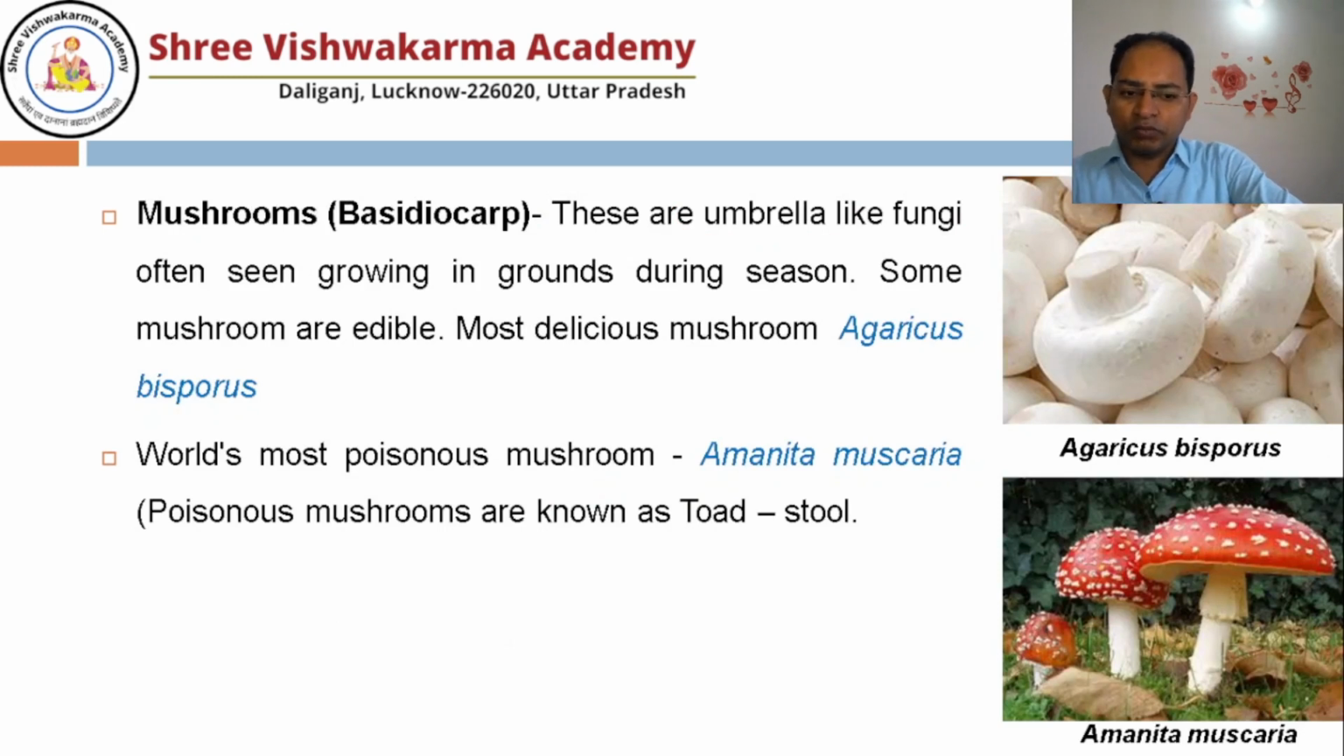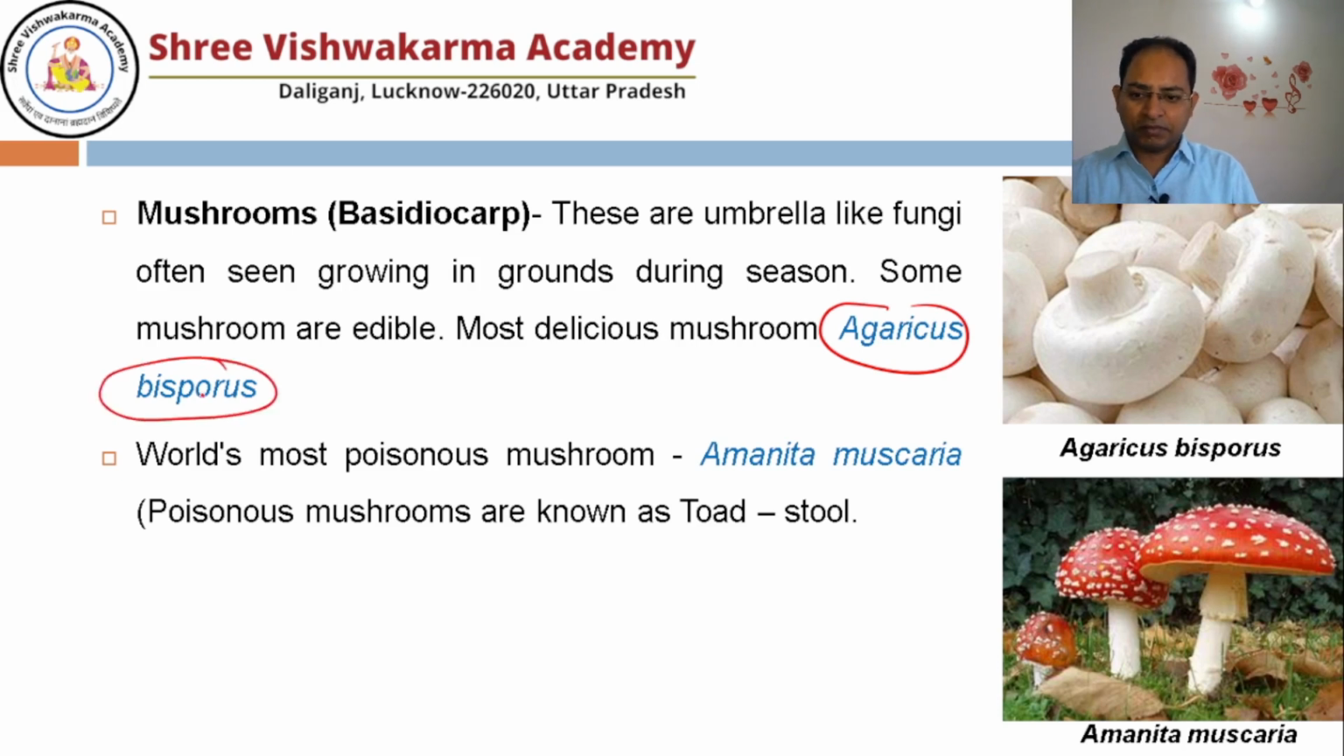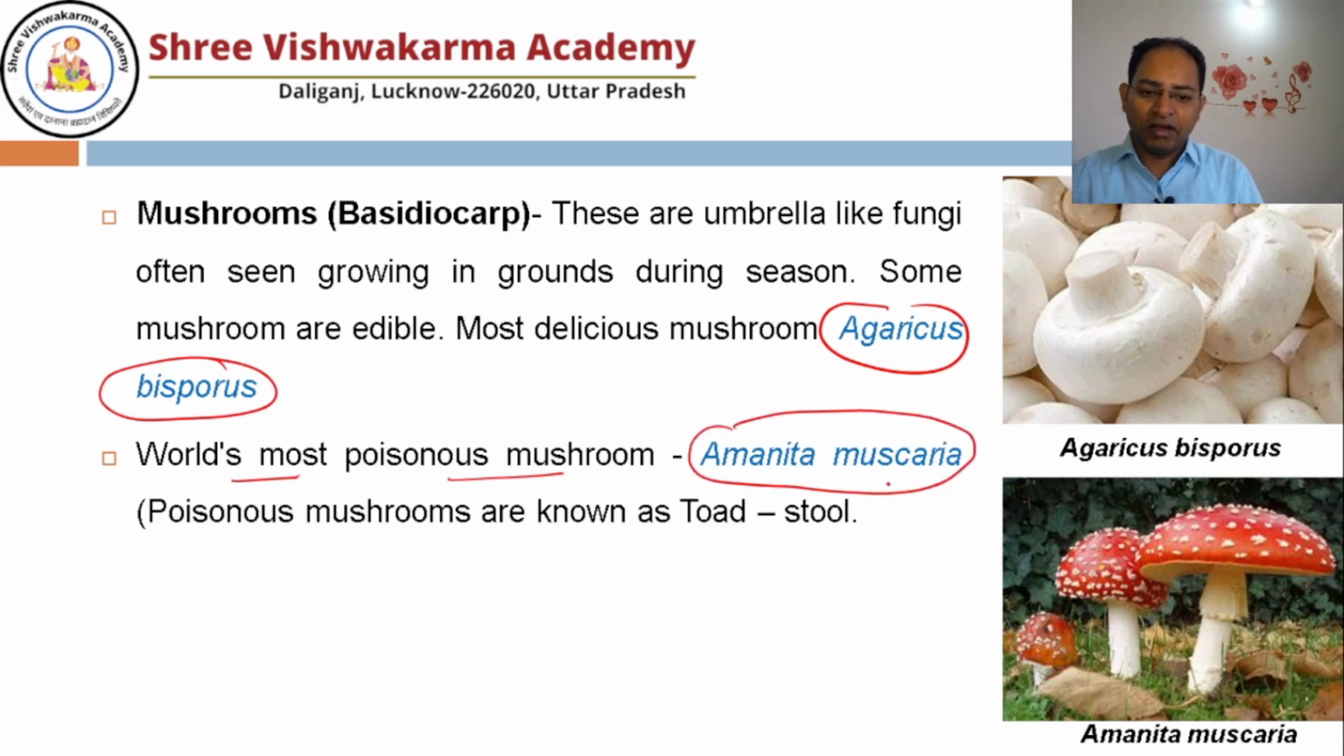Next is the mushroom, which we eat. The button mushroom is known as Agaricus bisporus. The world's most poisonous mushroom is known as Amanita muscaria, and from Amanita muscaria, the compound which is very poisonous is known as amanitin. A very trace amount of this amanitin is enough to kill people. And all the poisonous mushrooms are known as toadstool.